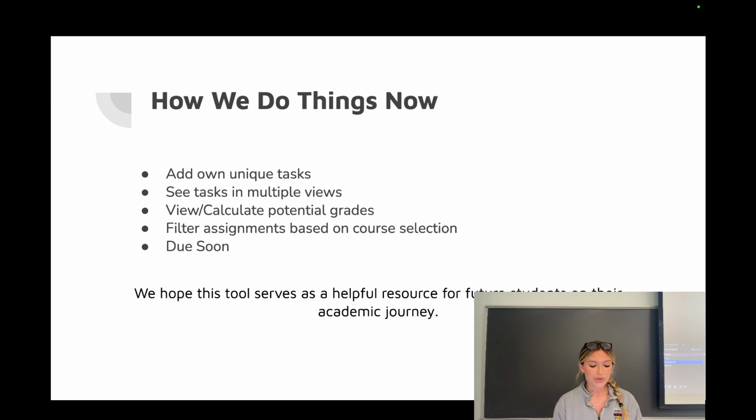You can see your tasks in multiple views, so you can see it in a running task list, you can see the completed ones that you have, and then you could also see it in a calendar format that goes week to week. You can view all of your grades as well as try and edit your grades in a grade calculator, so you can kind of see potentially what you could receive and what you need to hit your desired grade.